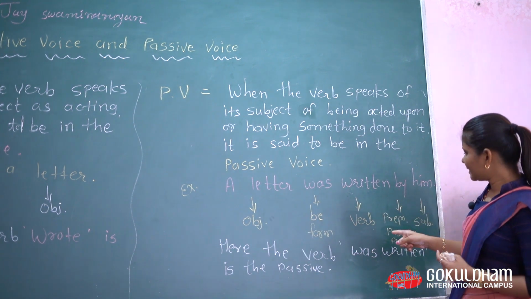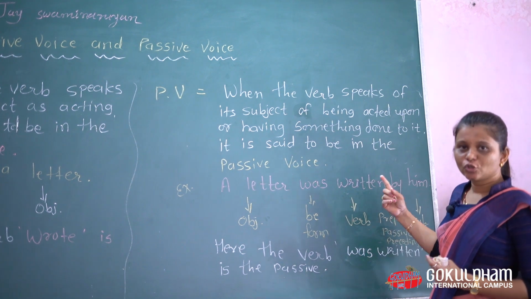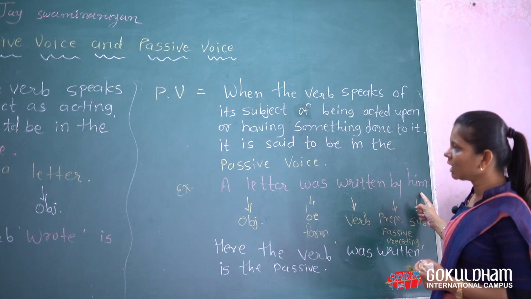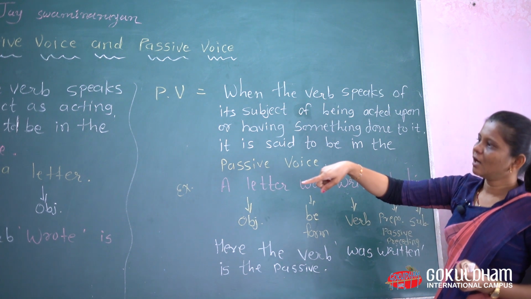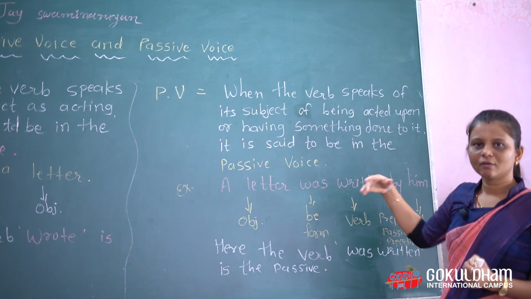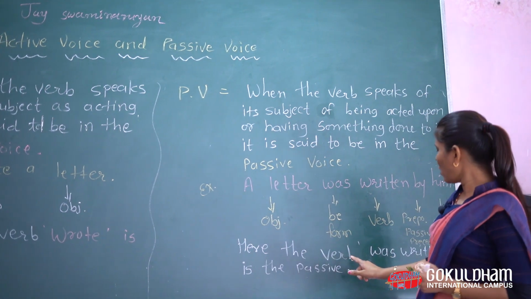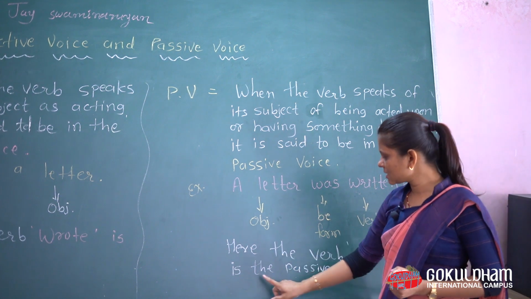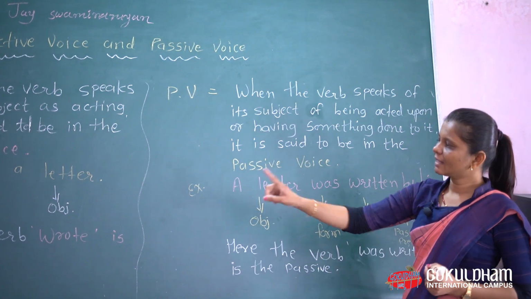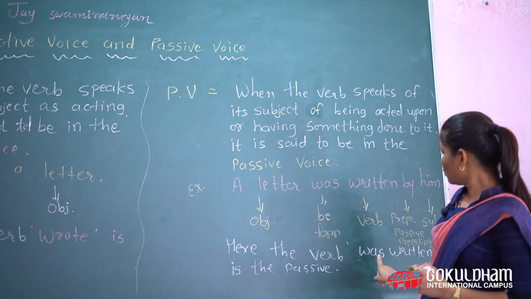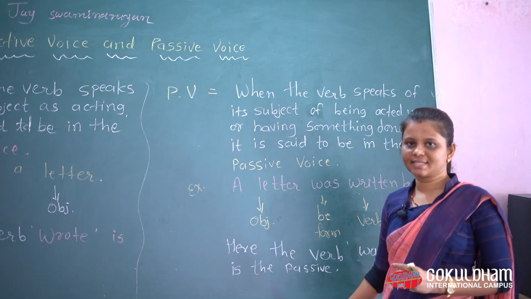And by is the preposition we use here, the passive preceding. And him is the objective form of he. Here the verb was written is the passive. There wrote is active, and now in this passive voice was written is passive.